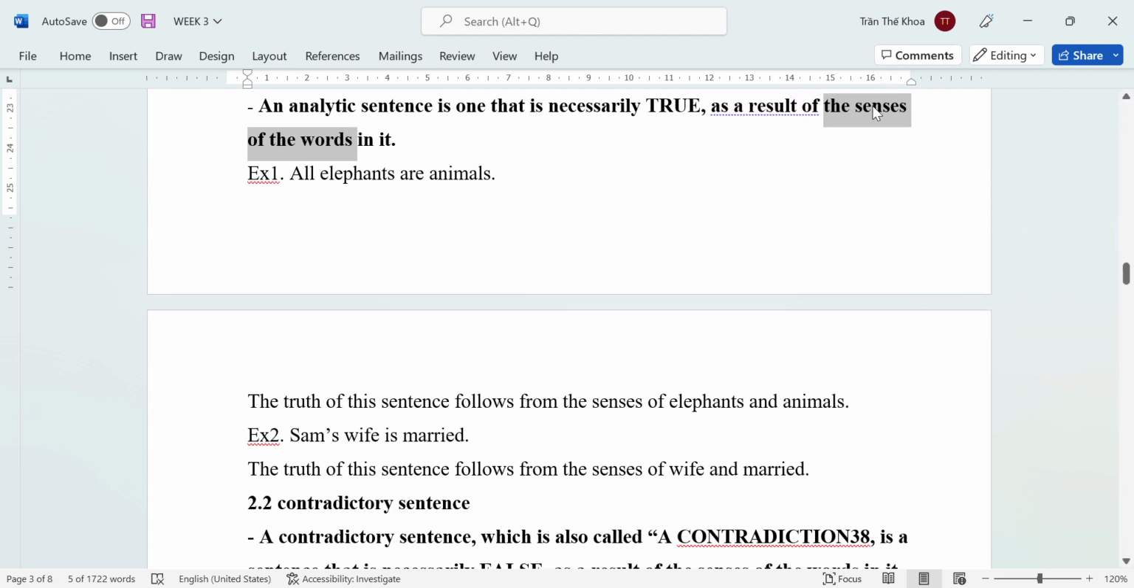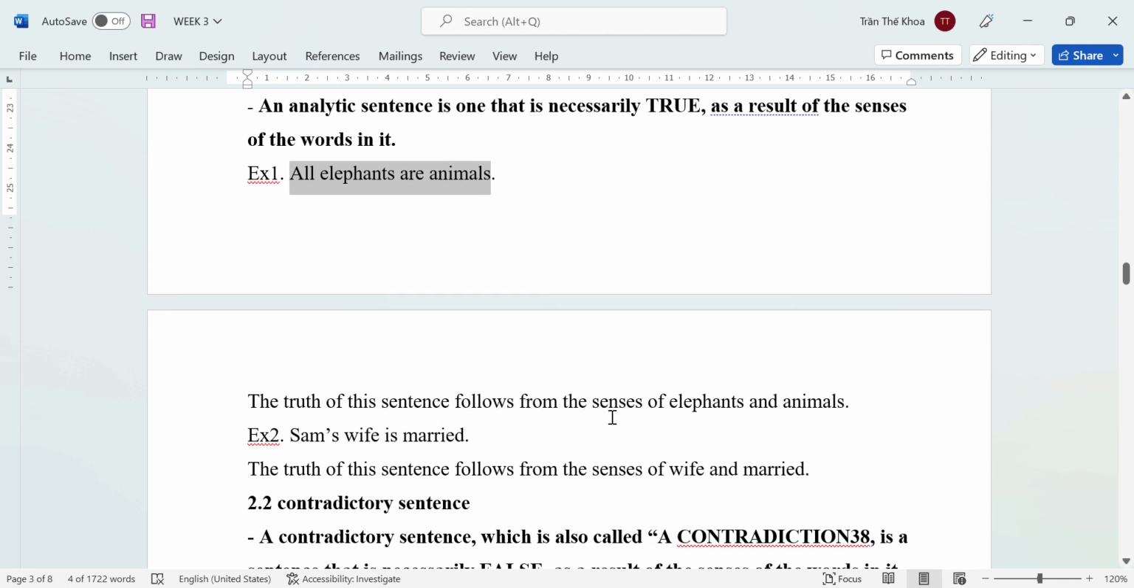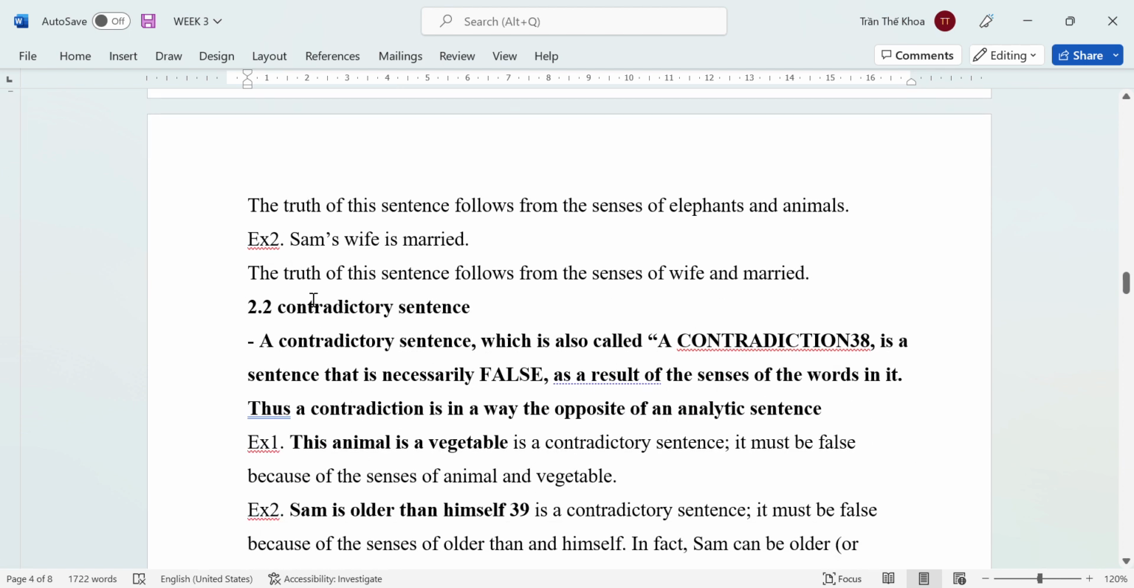Saint có nghĩa là ngữ nghĩa. Look at the symbol number 1. All elephants are animals. This is an analytic sentence because we find out the same between elephant and animals. They are linked together.